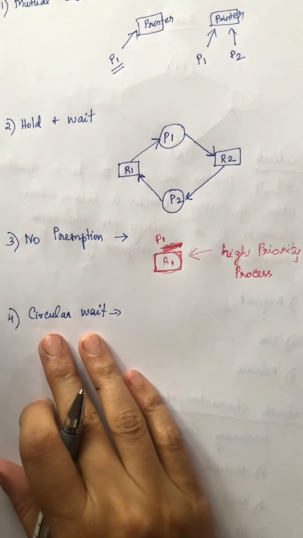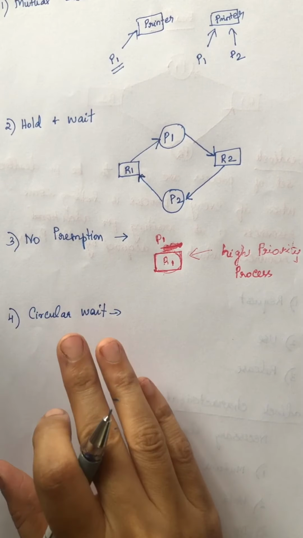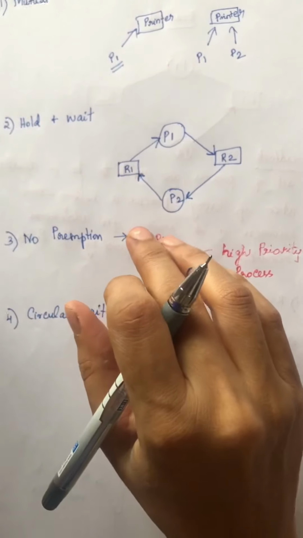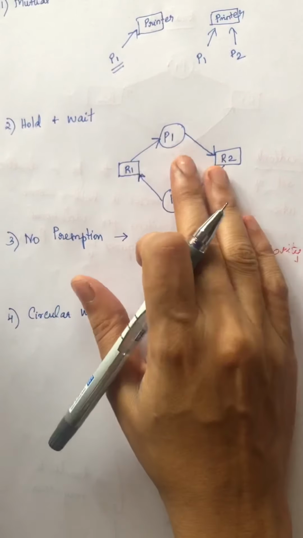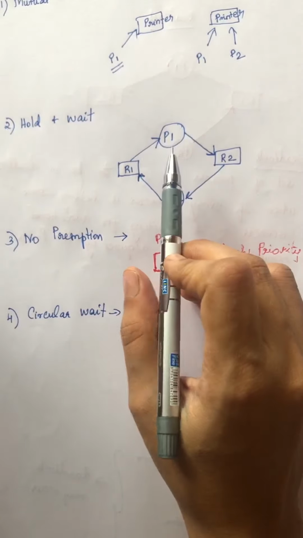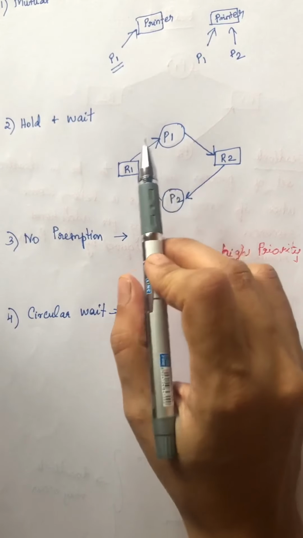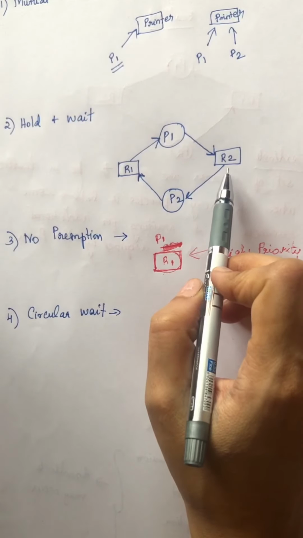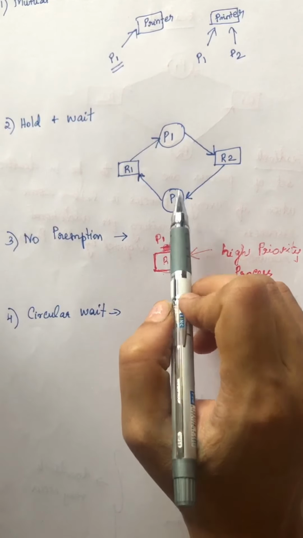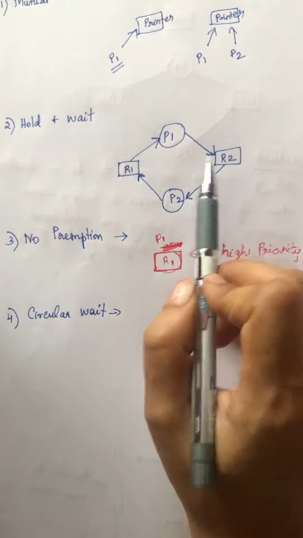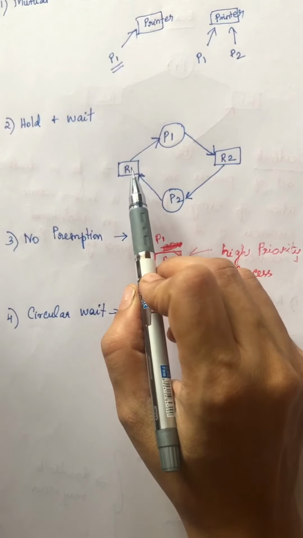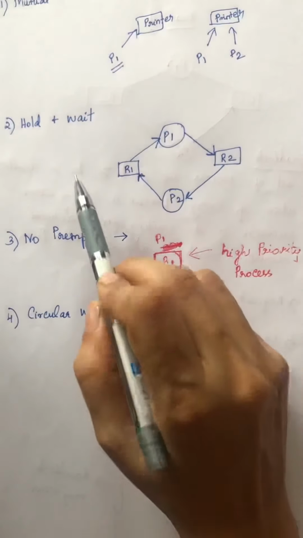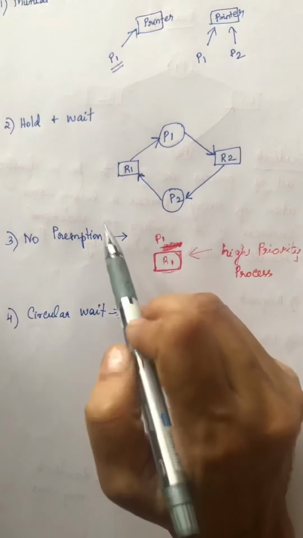So the last condition is circular wait. Let's see the same example. In this example, the process P1 is holding resource R1 and is waiting for the resource R2. And the process P2 is allocated resource R2 and it is waiting for R1. So this is in a circular condition, or it occurs in a cyclic manner.